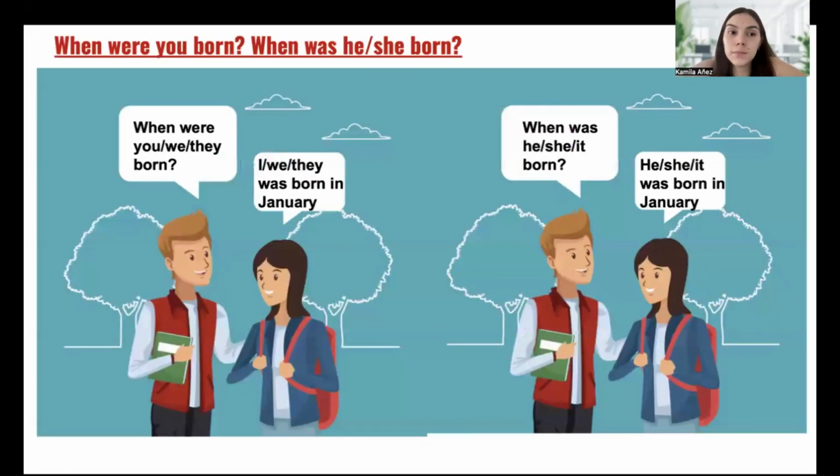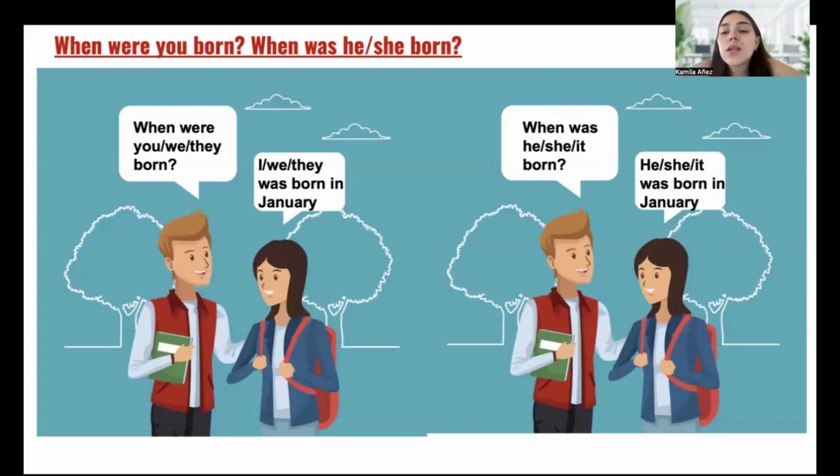Okay? For questions, we saw some examples like these. When were you born? When were we born? Or when were they born? I was born in January. We were born in January, or they were born in January.